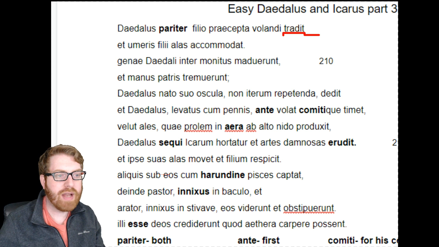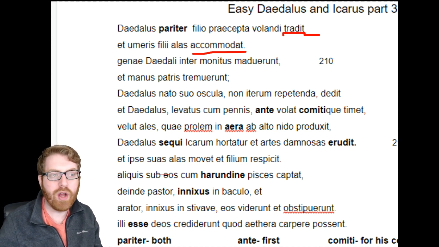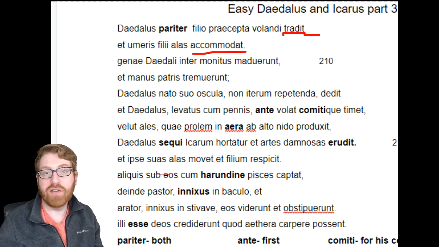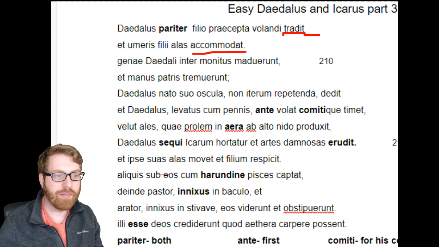All right. And as we come down here, we go to our next piece of punctuation in accommodat. That is our next verb. Looking back, we do not have a nominative in here. Umeris, filii, alas. None of those are nominatives. So therefore, we know that Daedalus is also the subject of this verb. All right. Going on to the next one, we're going to have now parts of Daedalus's body doing some action.